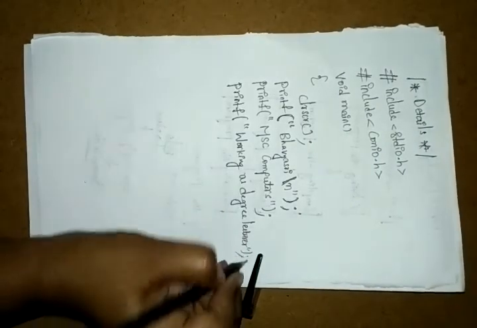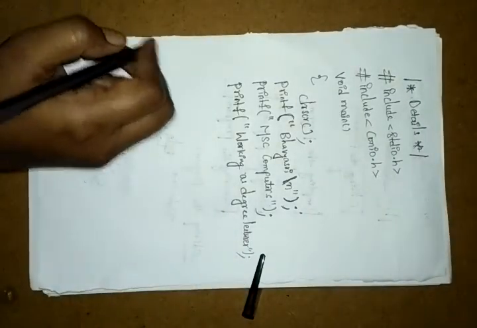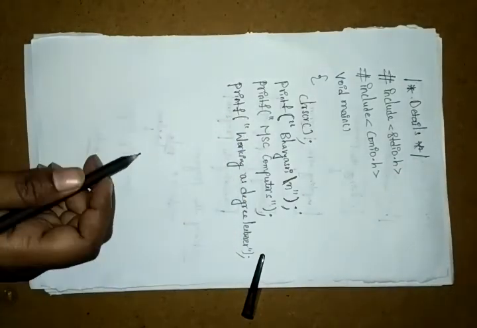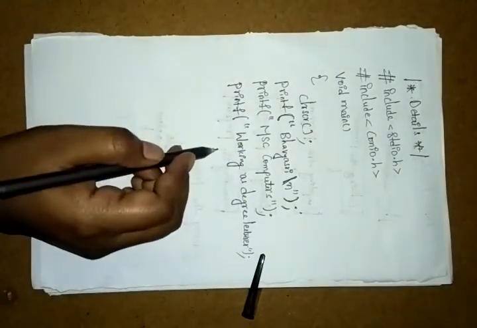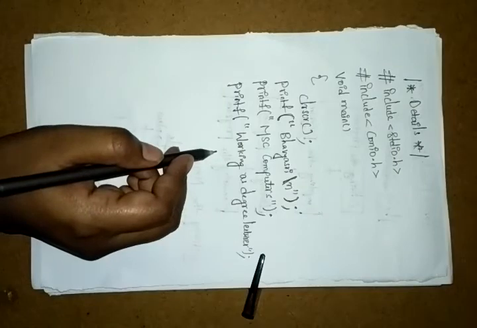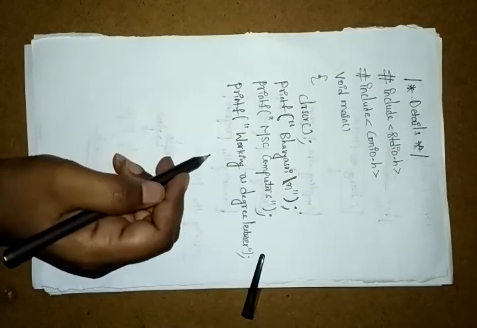Working as degree lecturer. So here these are my details: my name, my qualification and my profession, right?